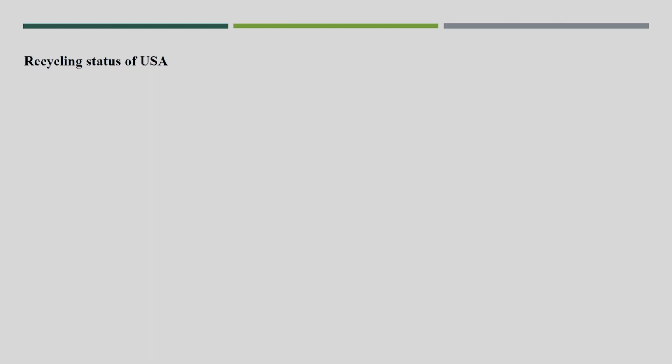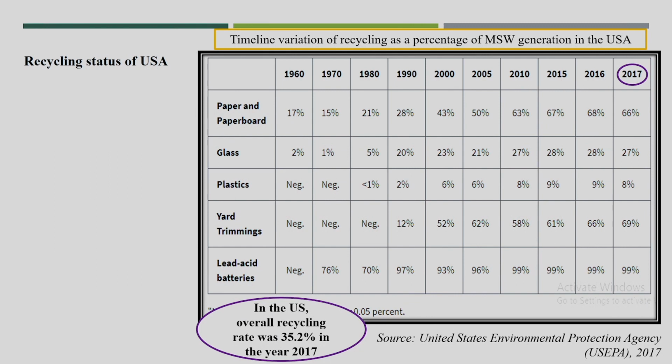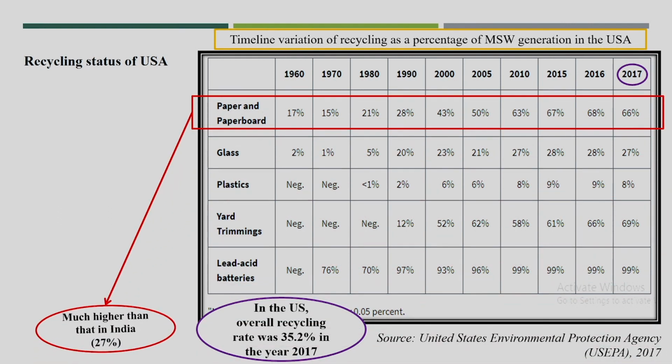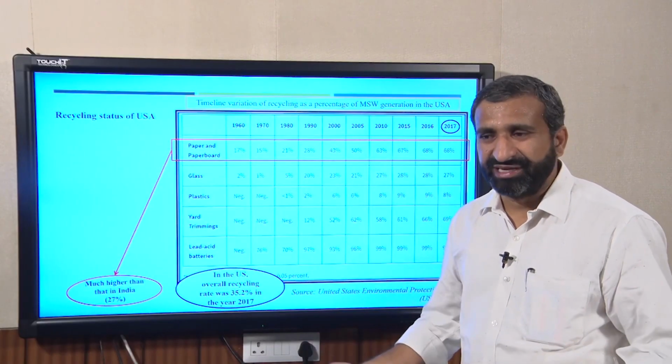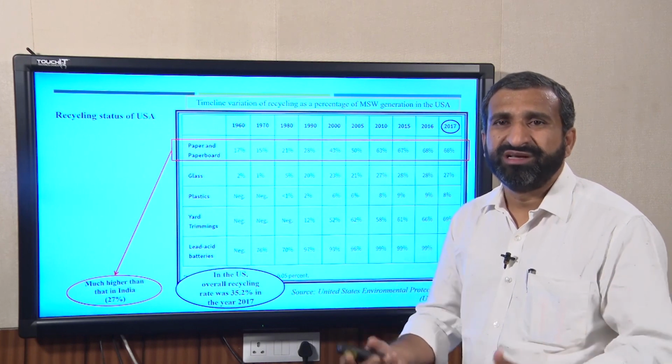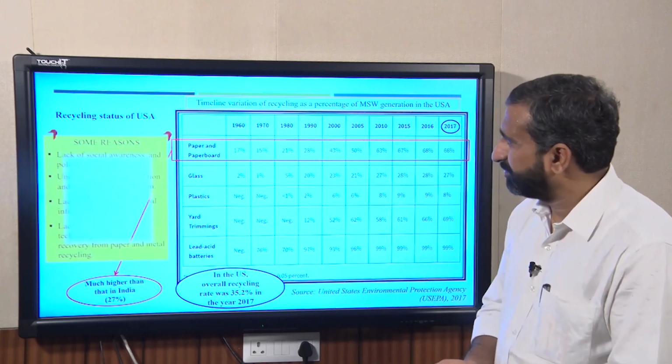Now this is one more data point, from the recycling status of the USA. You will see that in the US the overall recycling rate is 35.2% in the year 2017. That is much higher than India, but I think every country globally, not only India but every other country, whether it is the US, Europe or Asian countries, has to propose more recycling activity to reduce the waste.